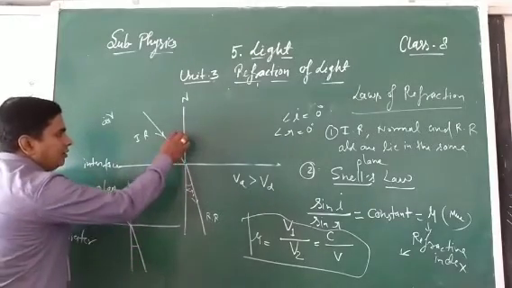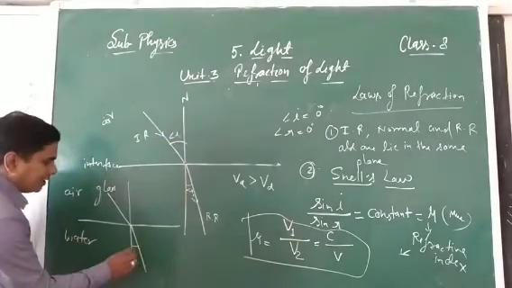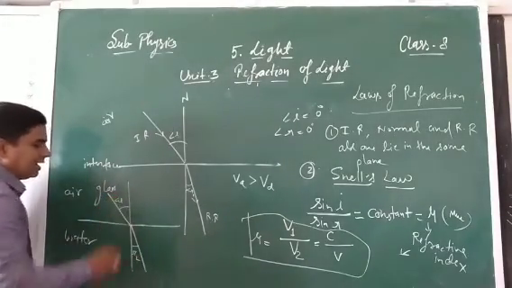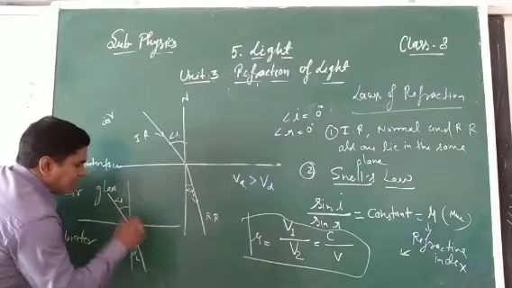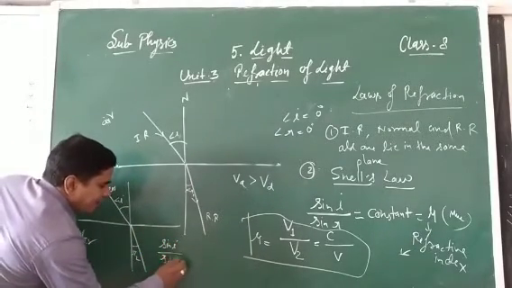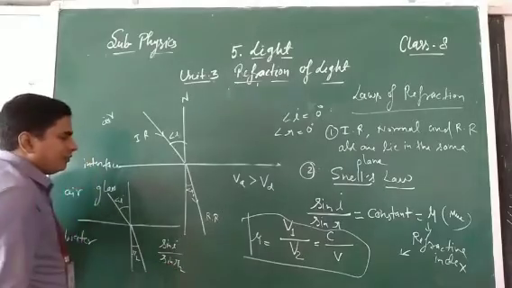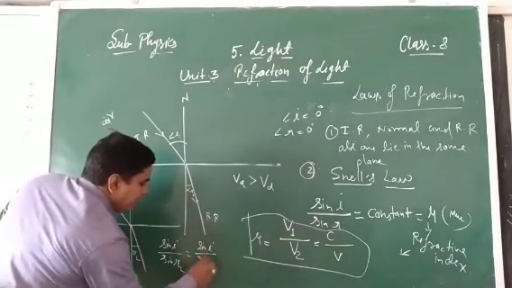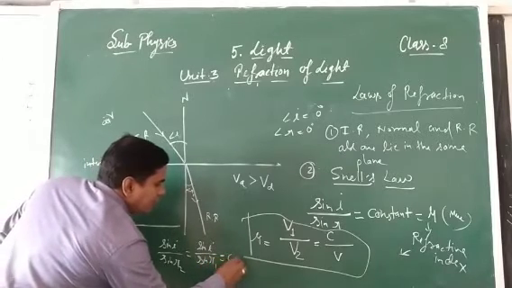Suppose this is R1, this is I, and this is R2. Again this ratio, sin i upon sin r2, is equal to sin i upon sin r1, is equal to a constant.